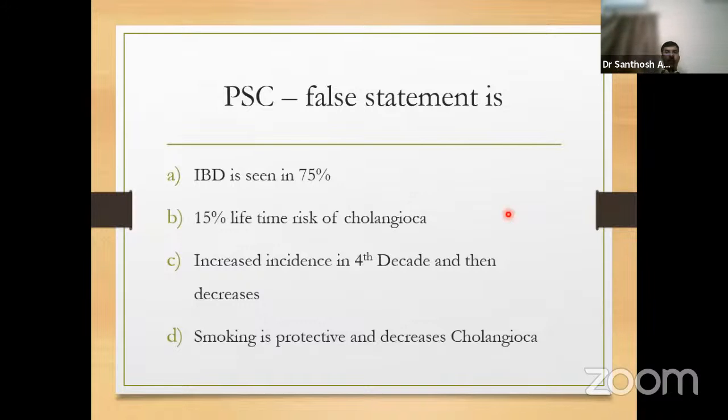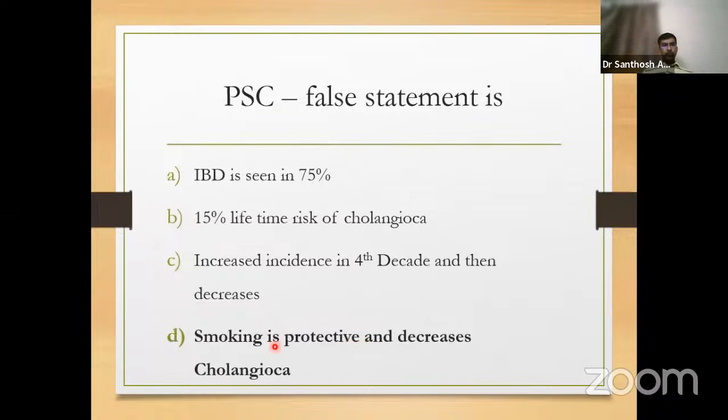So regarding primary sclerosing cholangitis, which among the following is a false statement? This question was in relation to inflammatory bowel disease and primary sclerosing cholangitis. IBD is seen in 75% of the patients who have primary sclerosing cholangitis. 15% of primary sclerosing cholangitis patients have a lifetime risk of cholangiocarcinoma. The incidence of primary sclerosing cholangitis increases to the max in the 4th decade and then it decreases. Smoking is protective and decreases cholangiocarcinoma.